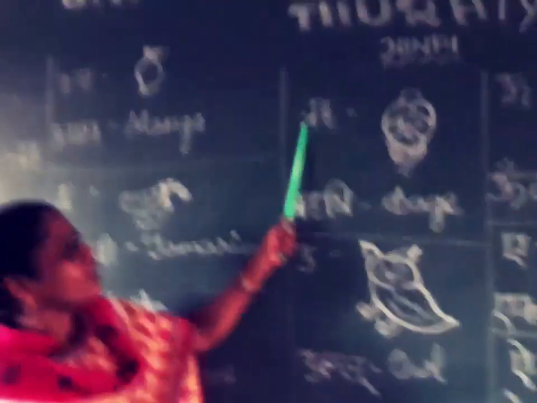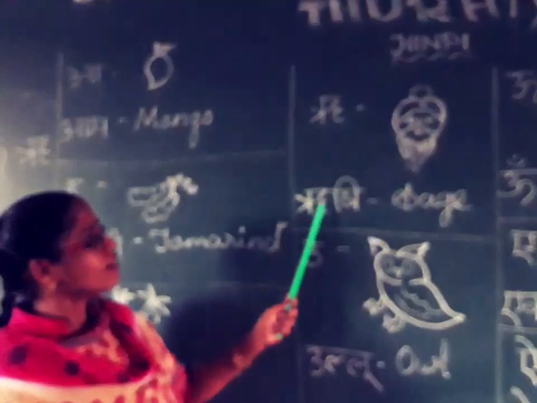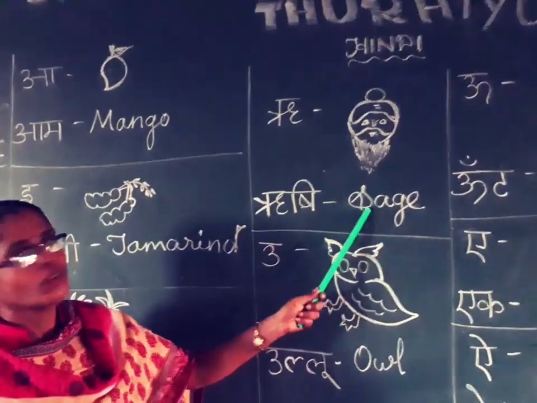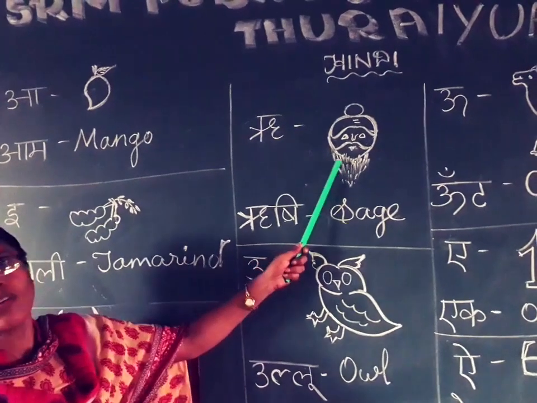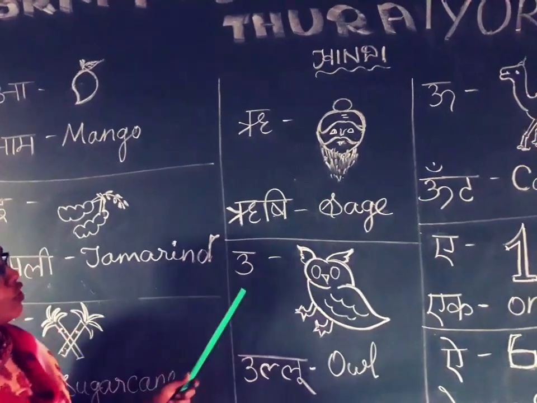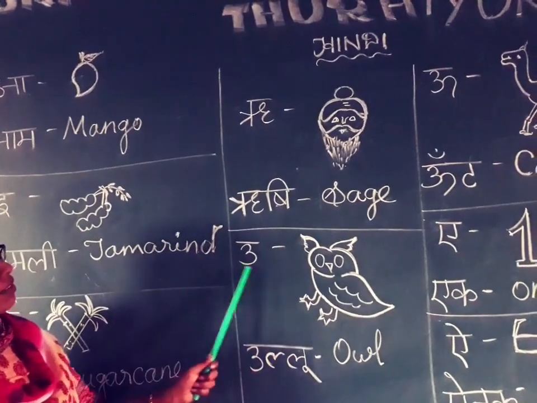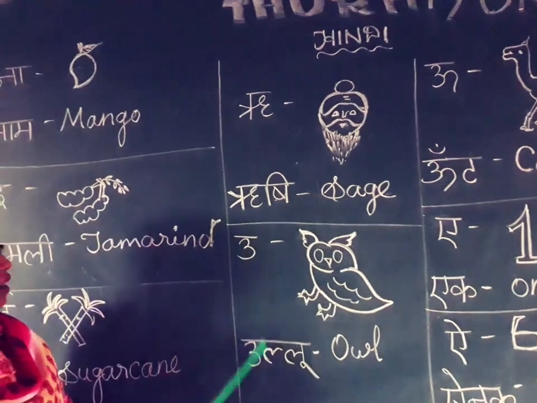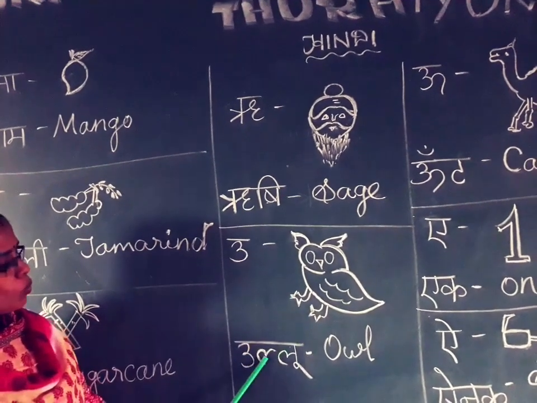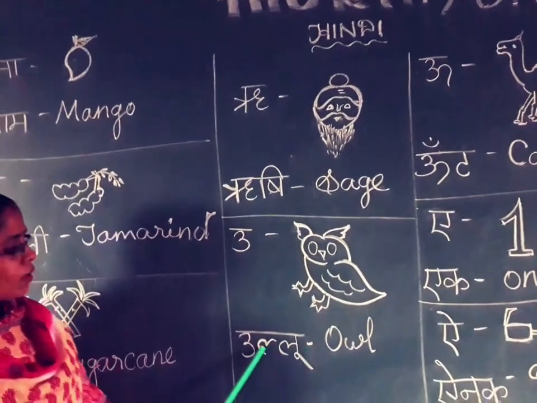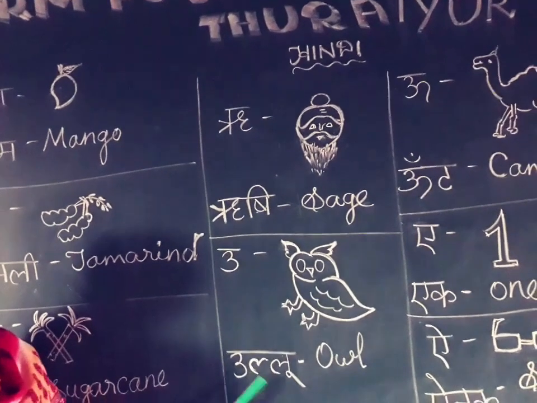Re say rishi. Rishi means sage. They have a lot of knowledge. They are very knowledgeable people. Okay? Next one. U. U say ullu. Ullu is one of the birds. U say ullu.